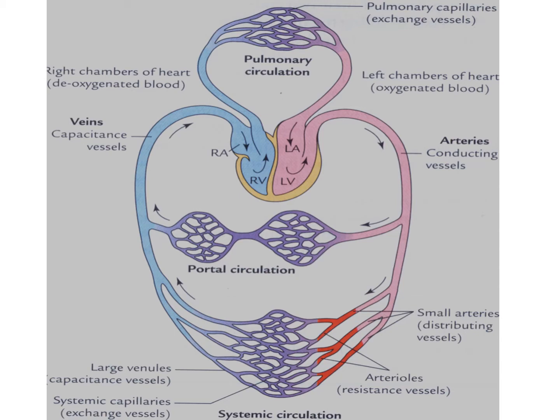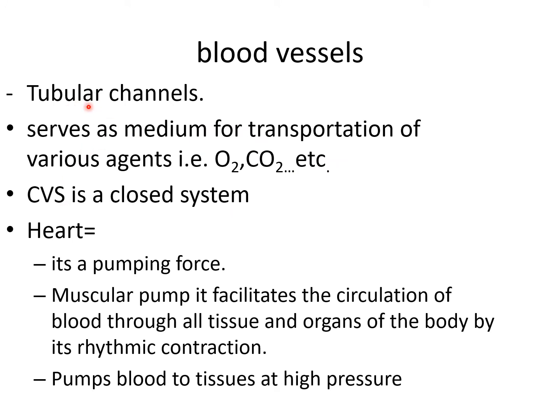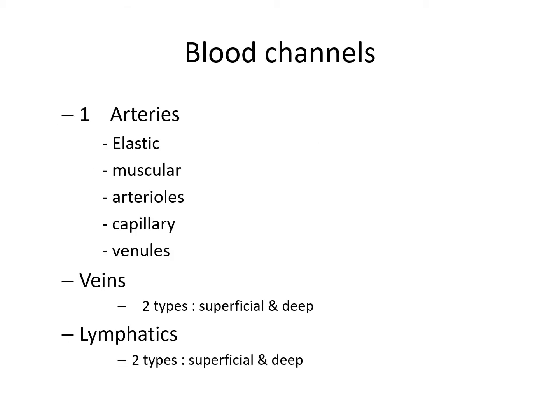What are blood vessels? Blood vessels are tubular channels that serve as a medium for the transportation of various agents, for example oxygen and carbon dioxide. The cardiovascular system is a closed system including the heart, a muscular pump. By its rhythmic contraction it circulates blood through all the tissues and organs of the body, pumping blood to the tissues at high pressure.